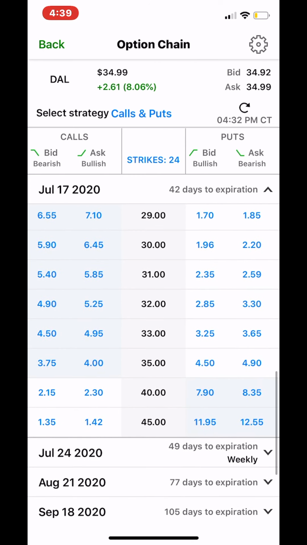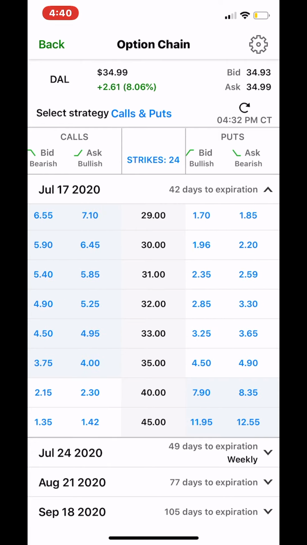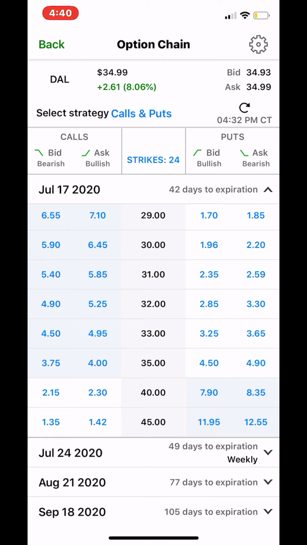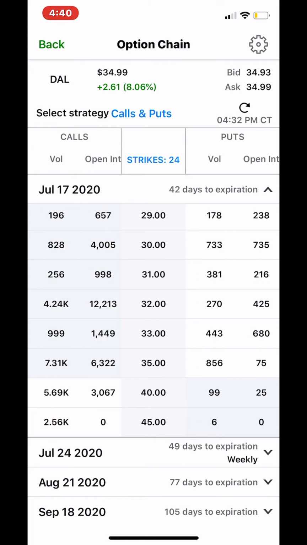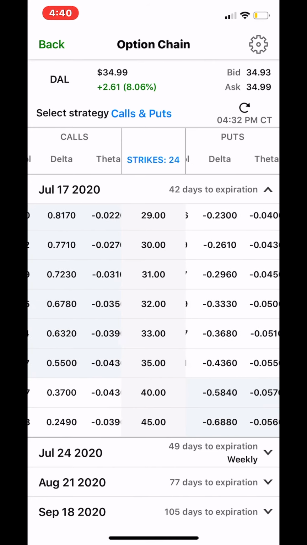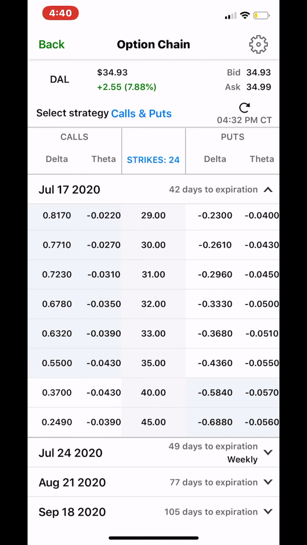So just say this contract costs about $3.85. So when Delta goes up $1, this contract actually goes up 55 cents. So you add $3.85 plus 55, and I'm just gonna count that on my hand: 95, 105, 115, 125, 135. That's $4.40. And of course, these are times 100. So that's really $380, and then that'll be plus $55 every time this stock goes up $1. So that's how you calculate Delta. But as the stock moves up, Delta also moves up, and that makes your price go up more.